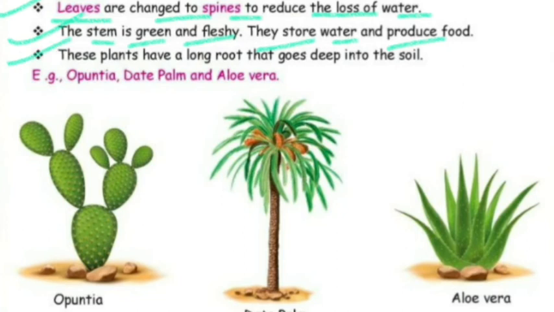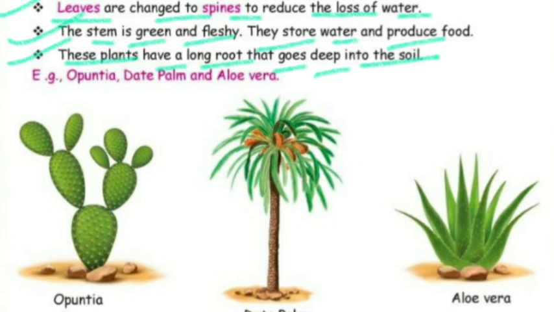Now the third point is that these plants have long roots that go deep into the soil. These kinds of plants that grow in deserts need to absorb lots of water from the soil, because there is already scarcity of water.